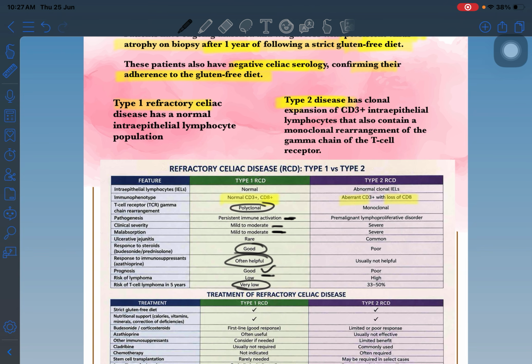But type 2 refractory celiac disease has aberrant CD3 and CD8. They have monoclonal T lymphocytes, and the risk of premalignant lymphoproliferative disorder is very high, and T cell lymphoma risk is very high. 33 to 50% of patients can have T cell lymphoma, and they are not responding to steroids or immunosuppressants, but they have a very severe phenotype.